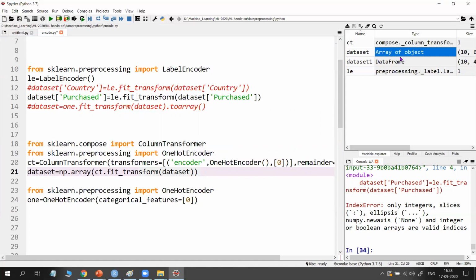So this is the way of applying label encoding and one-hot encoding in Python.